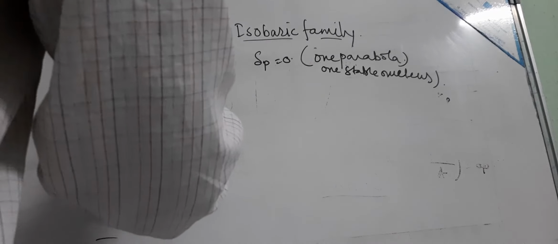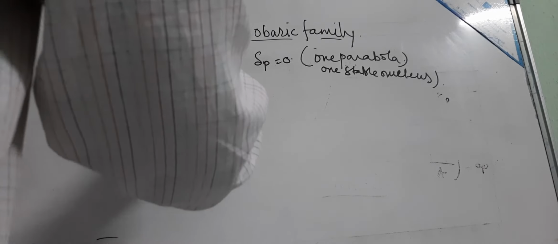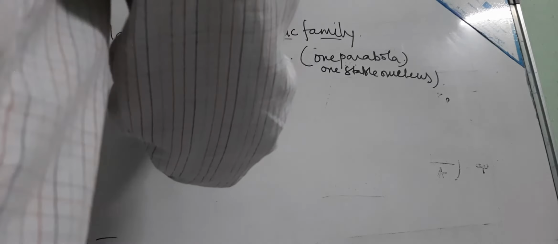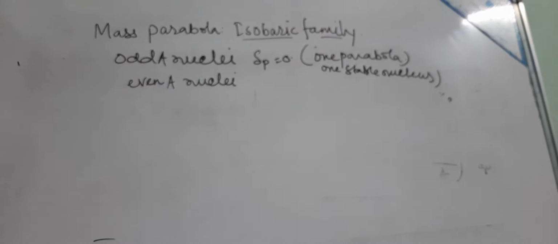For the even A nuclei, there can be up to three stable nuclei.